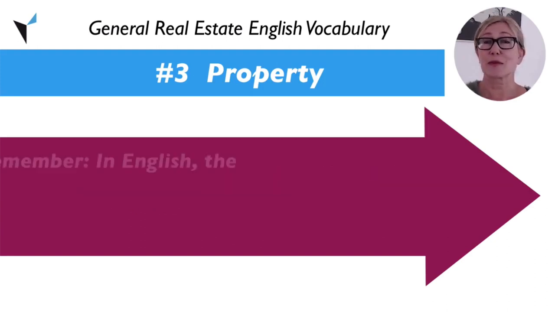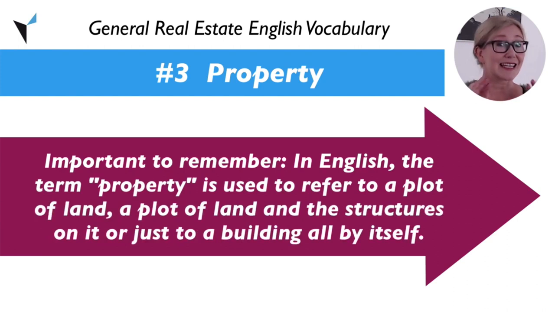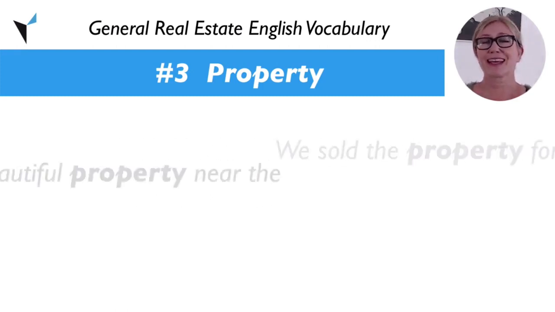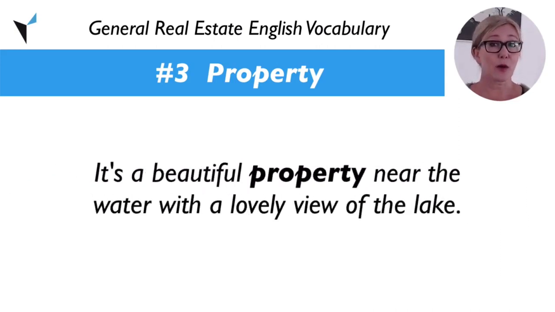One thing that is important to remember here is that in English, we can use this term to refer to a plot of land and the structures on it, or just to a building all by itself. Examples. We sold the property for more than the asking price because the attractive location generated a lot of competition. It's a beautiful property near the water with a lovely view of the lake.